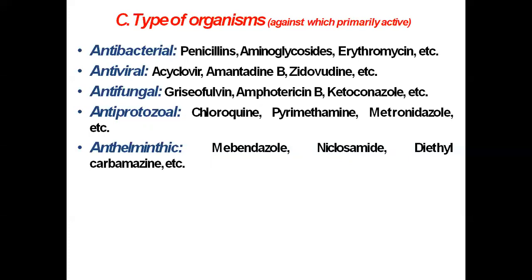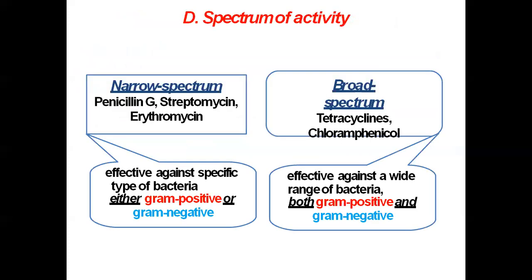Now another one is anthelmintics, for worm infestations, and these agents are mebendazole, niclosamide, diethylcarbamazine. So these are the various organisms which are responsible for causing some infections. And the drugs which act on these organisms, depending on this, are called either antibacterial, antiviral, antifungal, antiprotozoal, or anthelmintics.